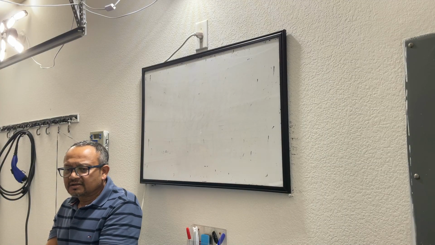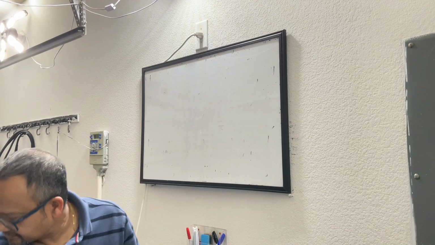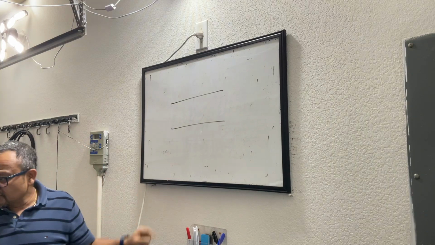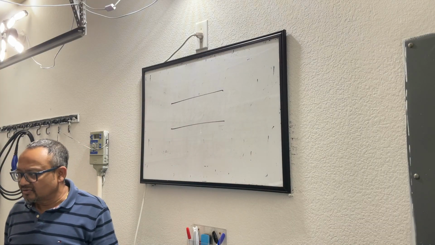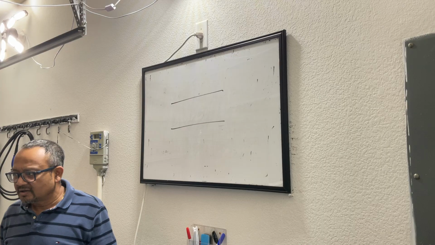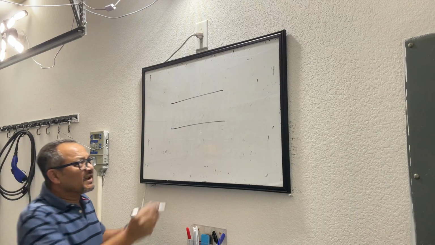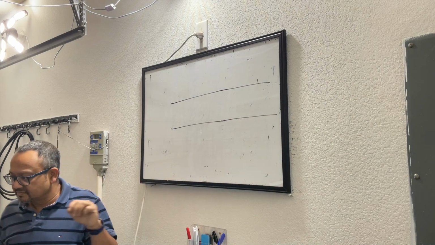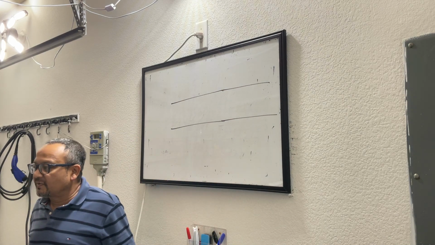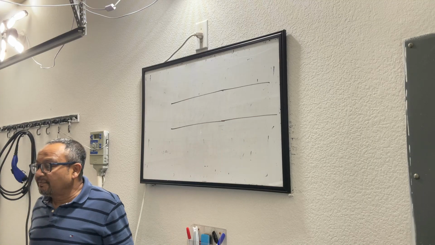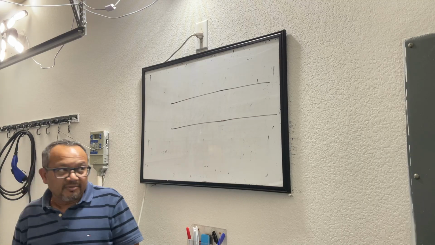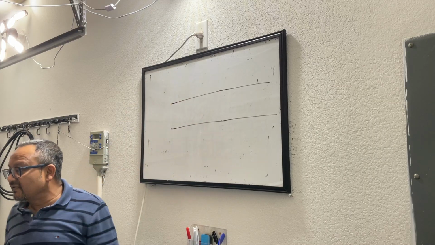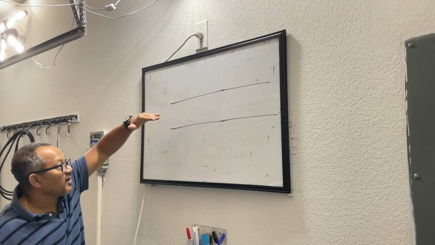So let's say I have two lines. They don't seem to be intersecting, correct? What are they called? Parallel lines. Will they ever intersect each other if I extend them? No. So that is the property of a pair of parallel lines. Meaning, if you have two lines called parallel lines, they will never meet each other, no matter how far you extend them.